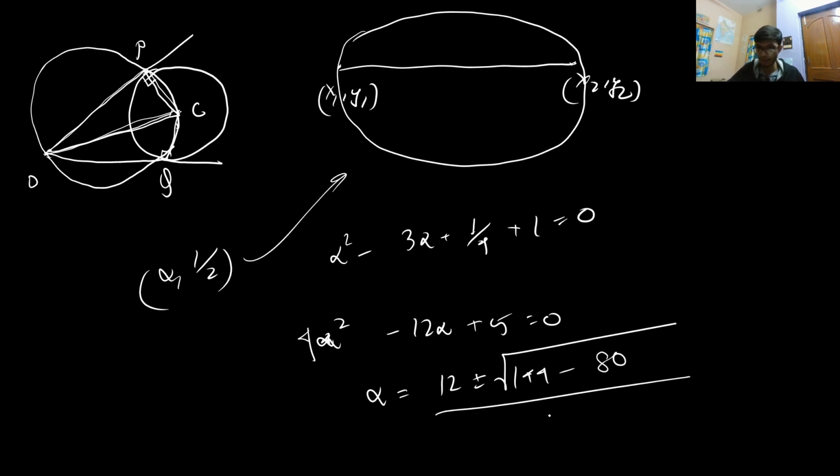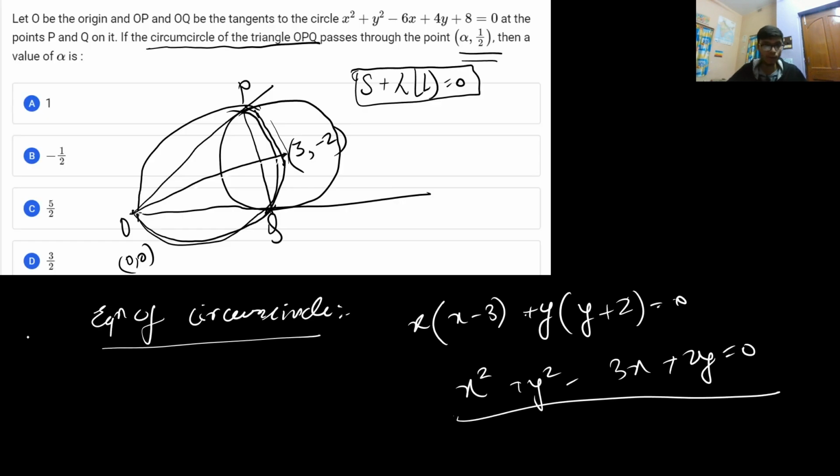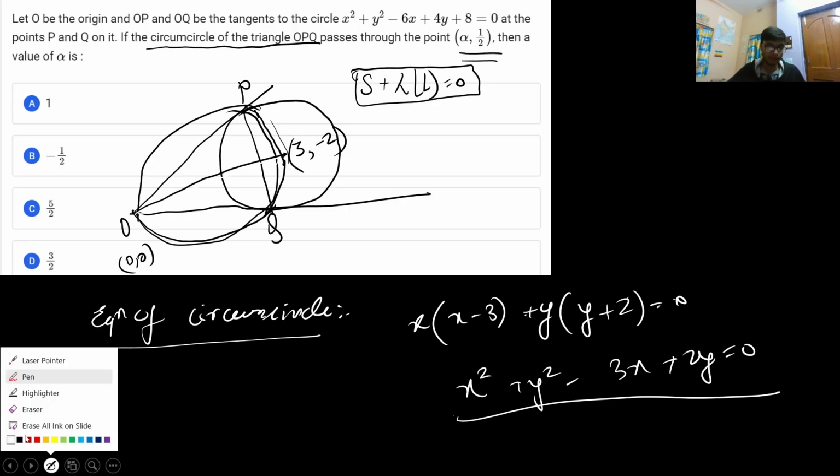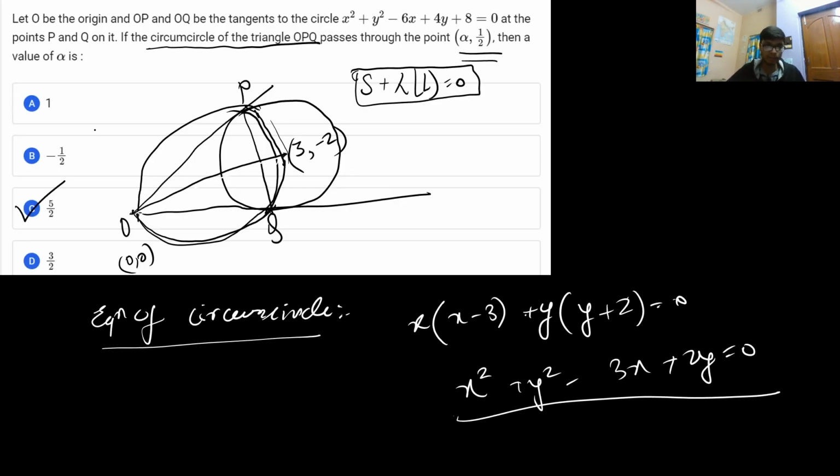20, that is 80, divided by 8, and this will be 12 plus minus 8, root of 64. So plus minus 8 divided by 8, so the first value of alpha is 20 by 8, that is 5 by 2, and the second value of alpha is 4 by 8, that is 1 by 2. So you got the two values of alpha. One of the alpha values is 5 by 2, and that's option number C.